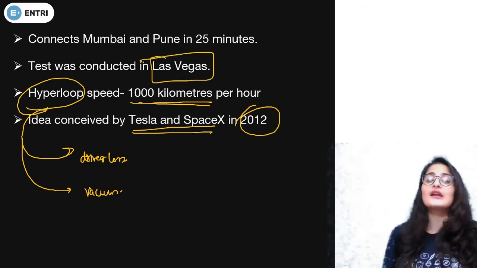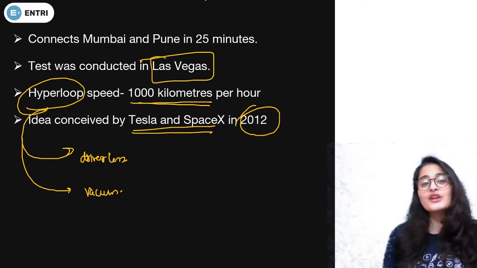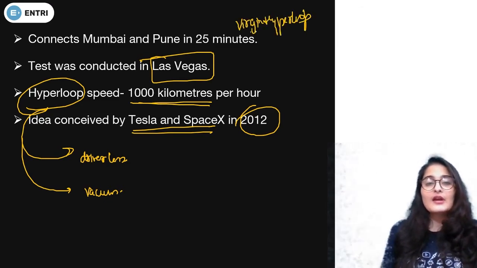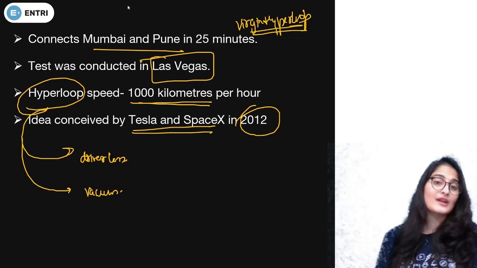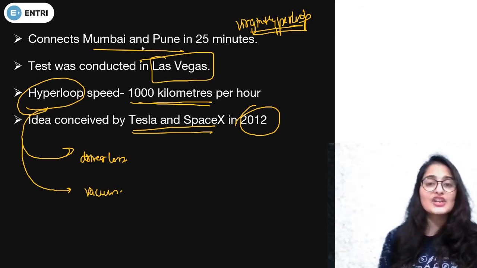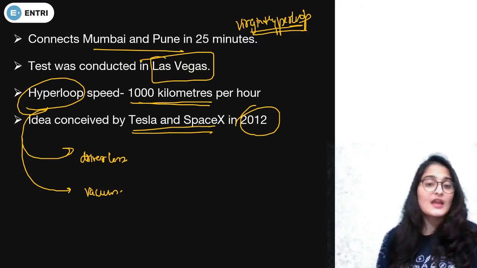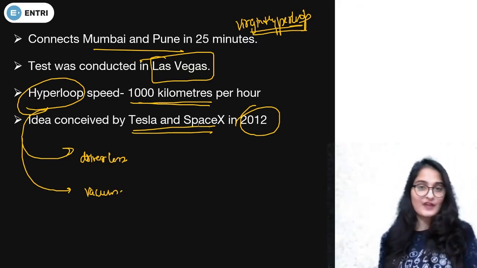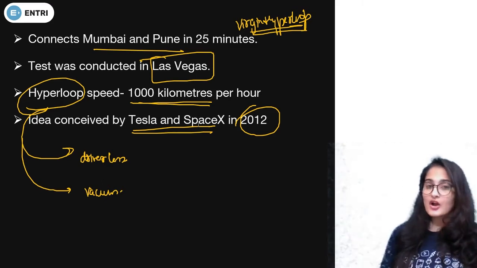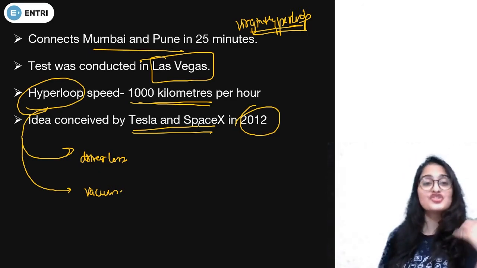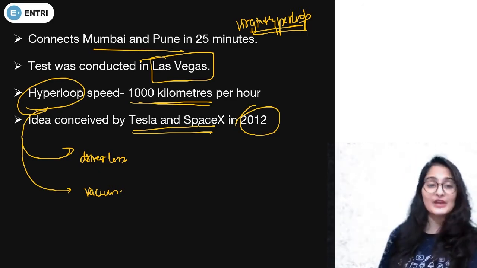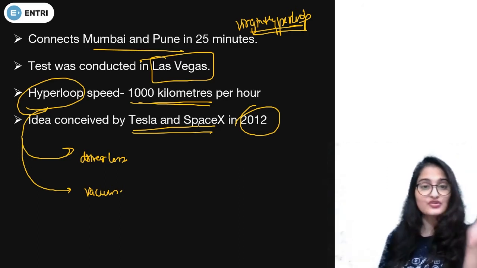Presently, they are being conducted in Las Vegas, and India is going to install the Virgin Hyperloop, and that is going to be connecting Mumbai and Pune. And once this is installed, it will cover the distance in hardly 25 minutes, right? So this is about the situation of Hyperloop. Now, people will say it is costly. Yes, it is costly, but if we compare to the high speed rail technology, it is comparatively cheaper, and much more operational and with much less capital costs, right? So it is two-third capital costs, right?